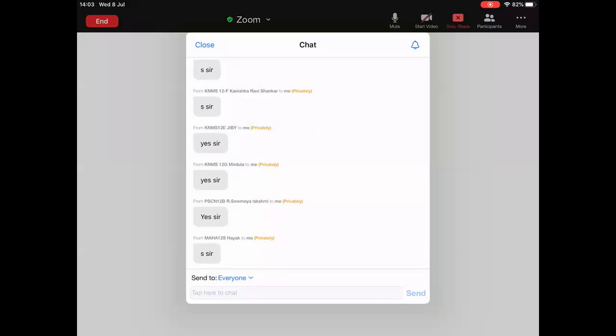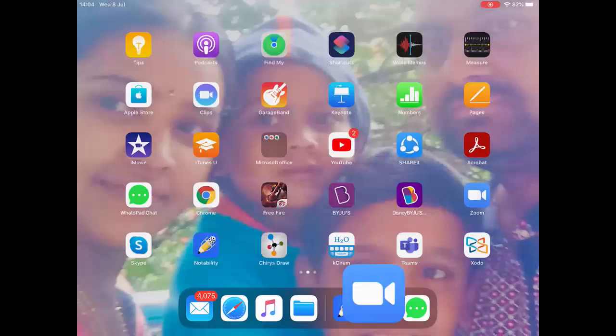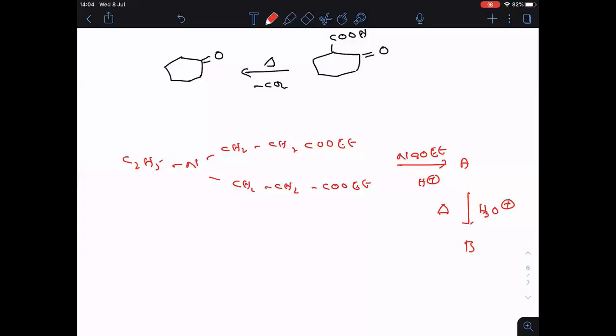Is it clear or not? Got the answer? Okay, let me solve this one and I will show you. Then you can verify your answer with my answer.